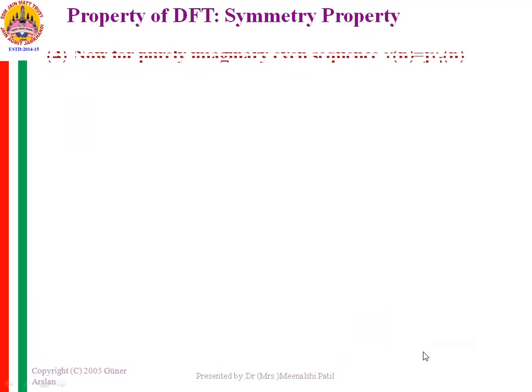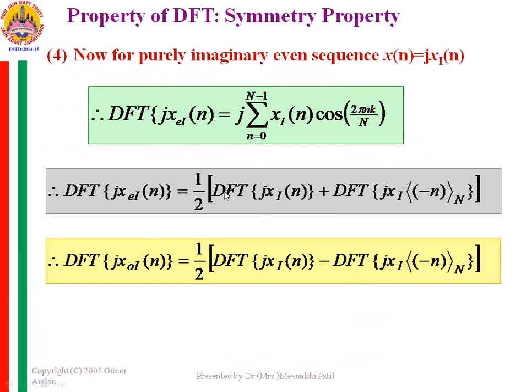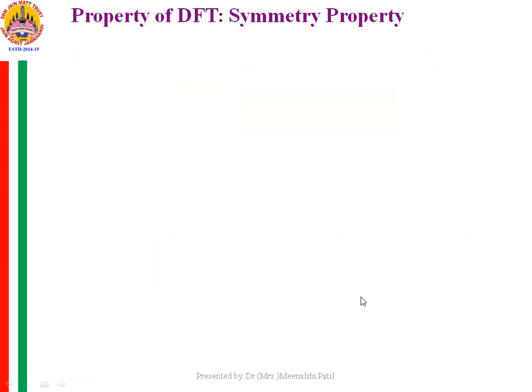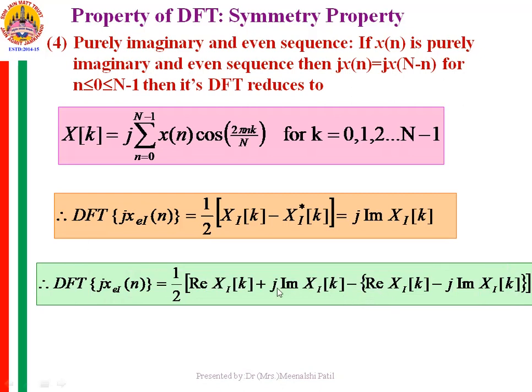From these two, substituting in this equation, this is xi of k, and then for even sequence minus j into conjugate of xi of k, and for odd sequence minus becomes plus and conjugate of xi of k. Substitute in the equation and obtain the DFT of the even sequence. Okay. So when you substitute here xi of k and minus conjugate of xi of k, you will get it is equal to j imaginary part of xi of k. How you get this? I'll just illustrate here.